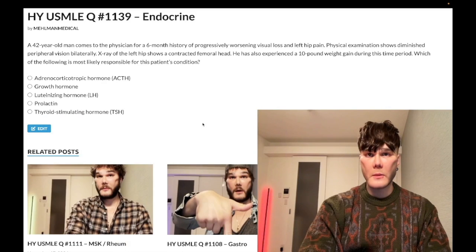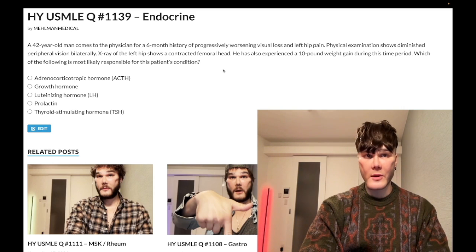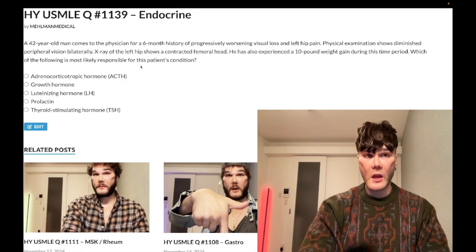How's it going, guys? Medium difficulty question for endocrine, steps 1 and 2. 42-year-old man, he's got a 6-month history of progressively worsening visual loss and left hip pain. Physical exam shows diminished peripheral vision bilaterally. So he's got bitemporal hemianopia. Clearly, we have a pituitary tumor here that's secreting a hormone. So we're not trying to obfuscate that.